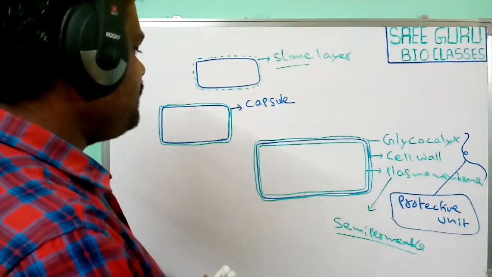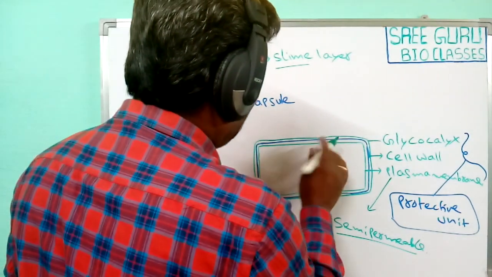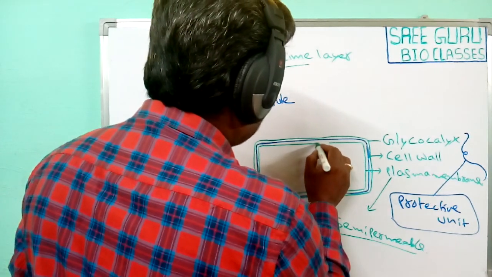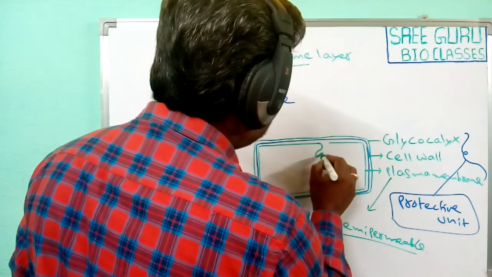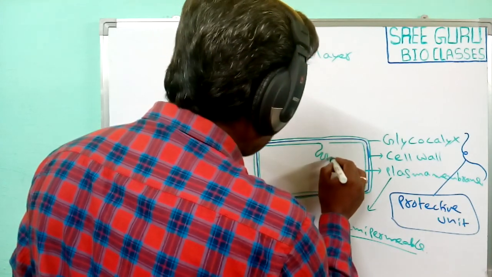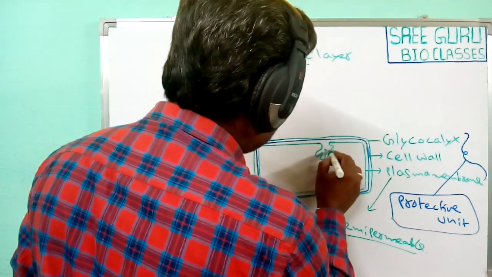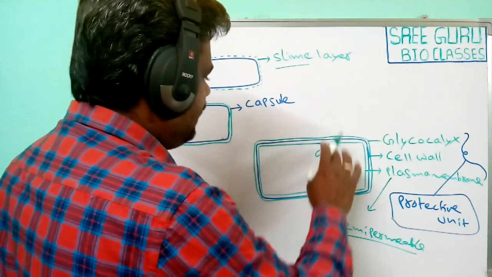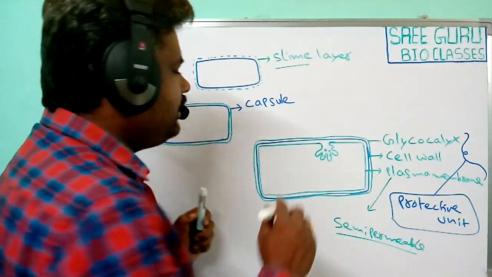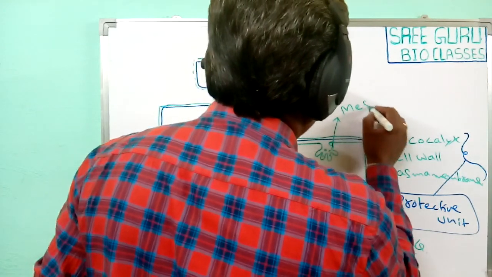Sometimes the plasma membrane in bacteria folds into different structures like vesicles, lamellae or tube-like structures, which enter into the cytoplasm. These foldings of the plasma membrane are known as mesosomes.